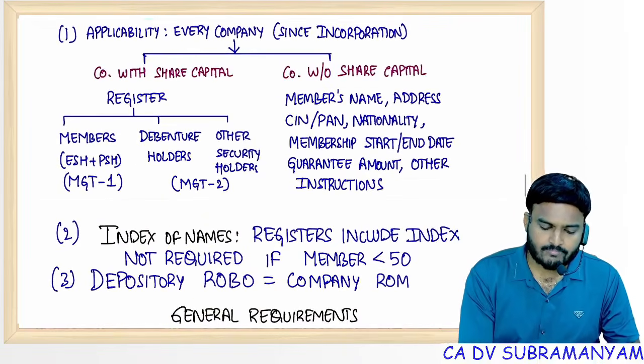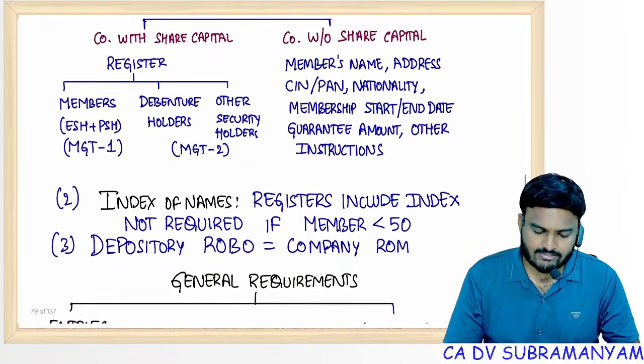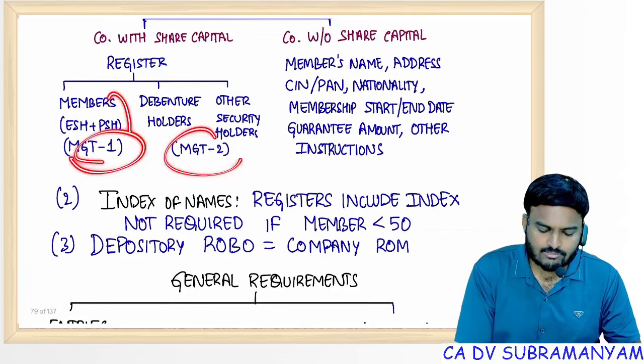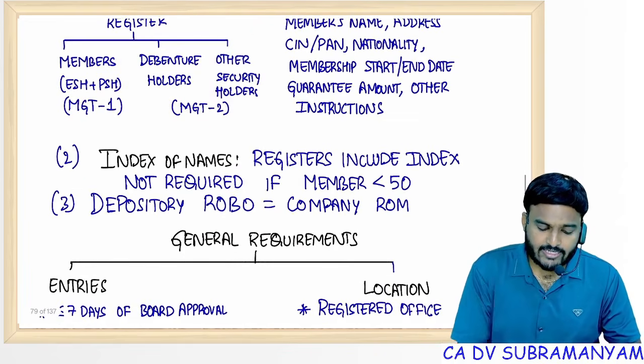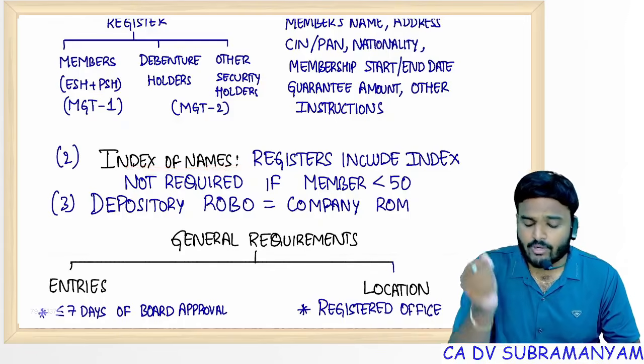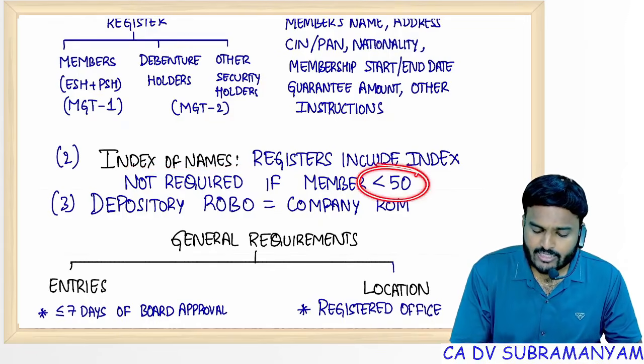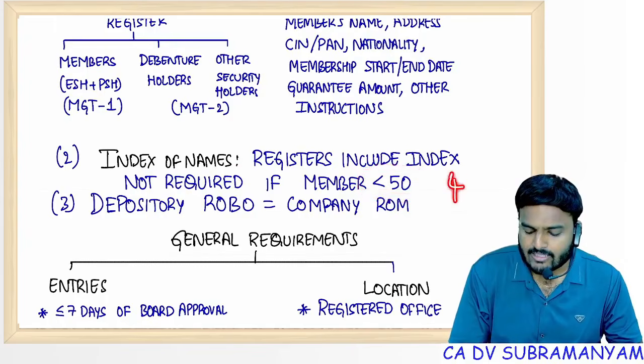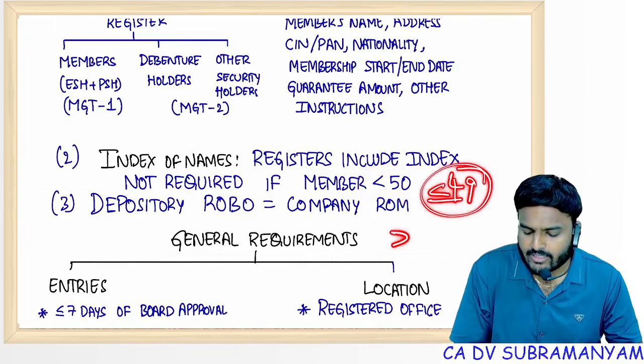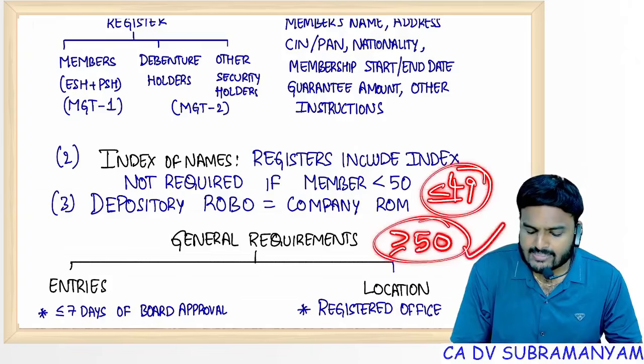Register of members must be kept ready in how many days? 7 days. Formats: MGT1 for members, MGT2 for other securities. Index, a very exceptional point: index is not required if the number is less than 50. That means up to 49, index is not required. For 50 or more, index is compulsory.